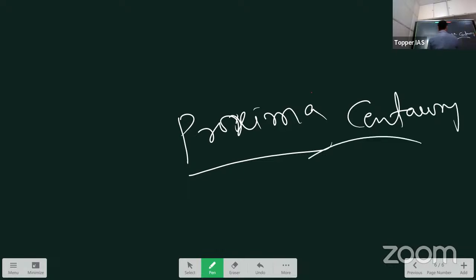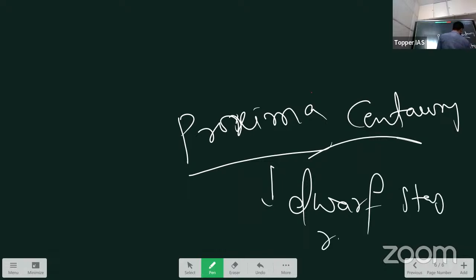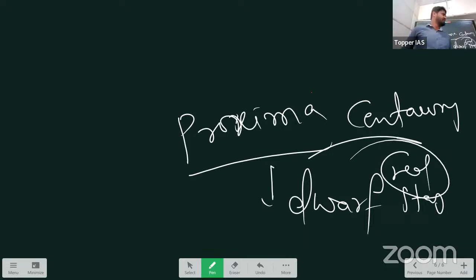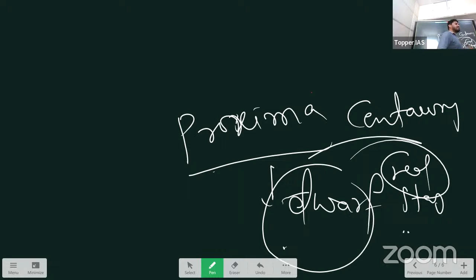Proxima Centauri is a dwarf star. A dwarf red star. Why is it red? The color of any star is determined by its temperature, and that again depends upon the size. If the size is less, what happens? Any star, if its size is less, burns fuel slowly and lives longer, and its temperature is also less. Because Proxima Centauri's size is less, we call it a dwarf, and its temperature is also less, so it is red in color.